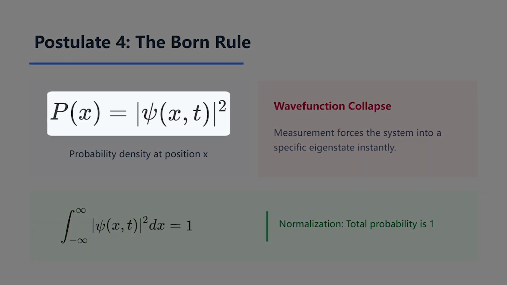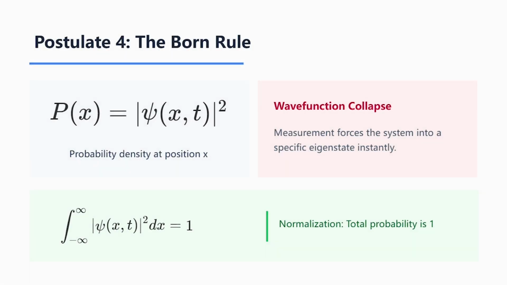For this to make sense mathematically, we must satisfy the condition of normalization. If we sum up the probability over all possible space, the result must be exactly 1. Simply put, the particle has to exist somewhere in the universe. Ensuring this total probability is 1 is a fundamental requirement for any valid wave function. Without it, the math would no longer represent physical reality.